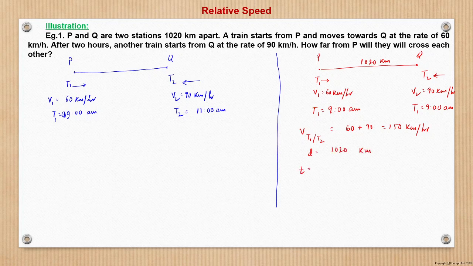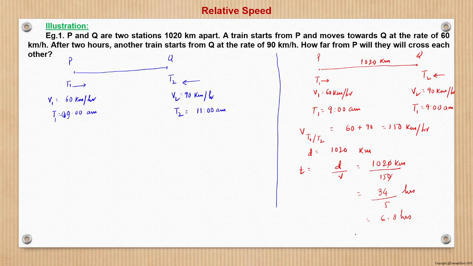So time will be what? Time will be distance upon velocity, 1020 kilometer upon velocity is 150, right? 150 kilometer per hour. So from here we can say that this becomes 34 by 5 hours, that is 6.8 hours after 9 o'clock.